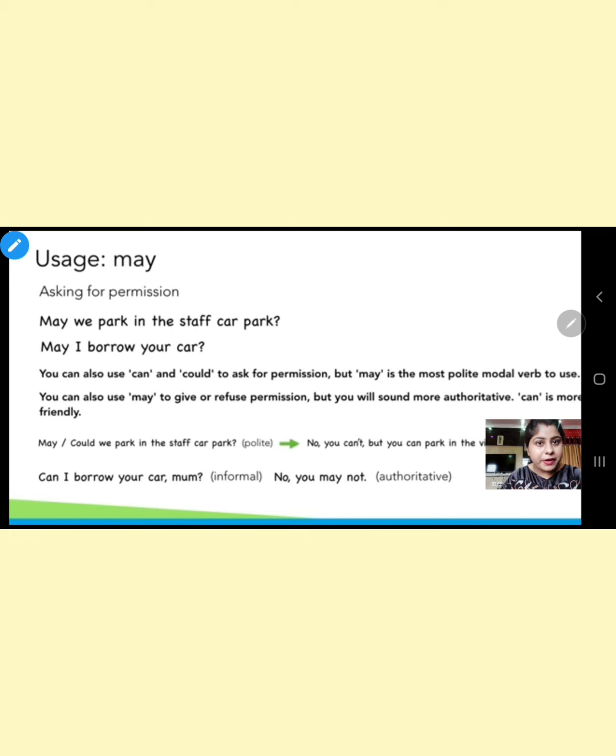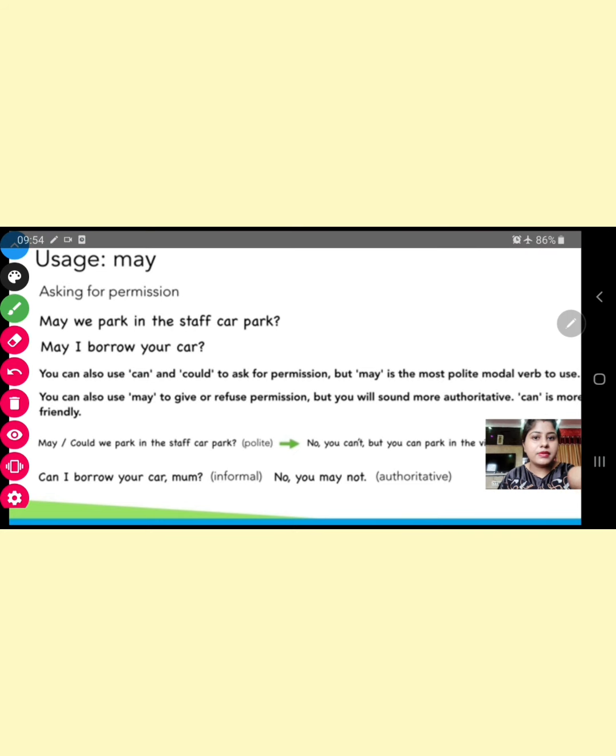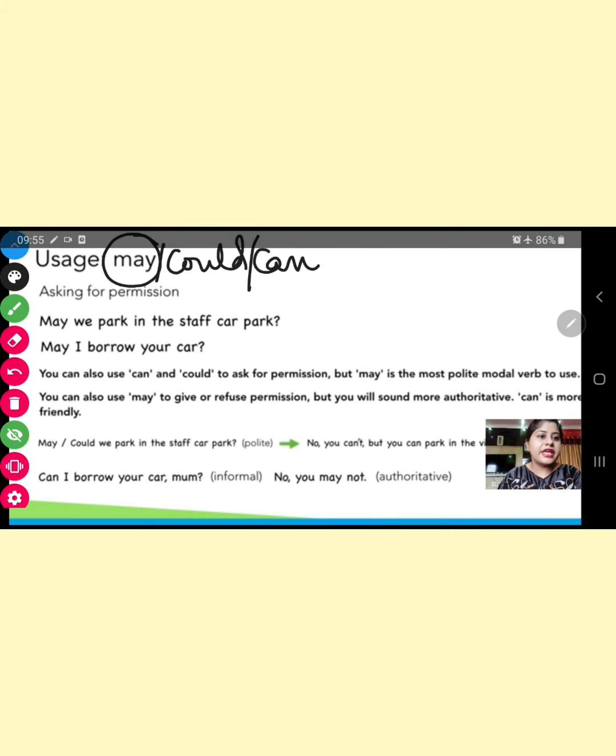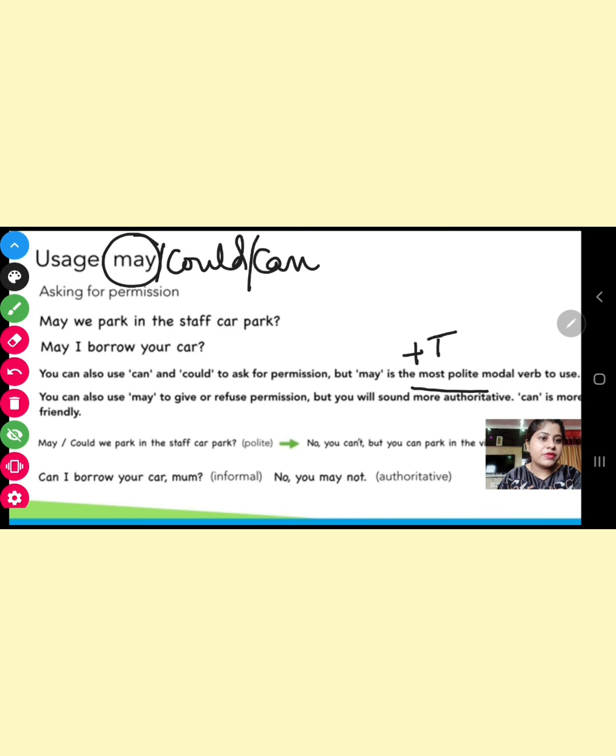So this is authoritative. So what do we get to see? For asking permission, we can use may, could, can, but may is most polite plus formal.